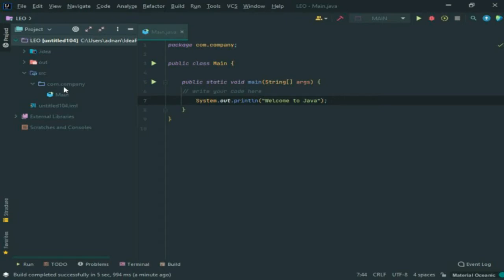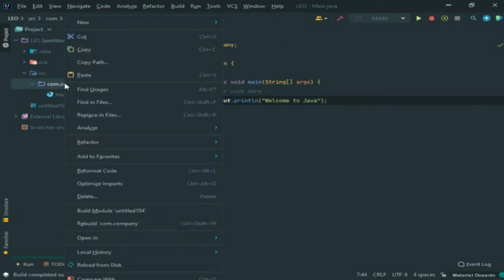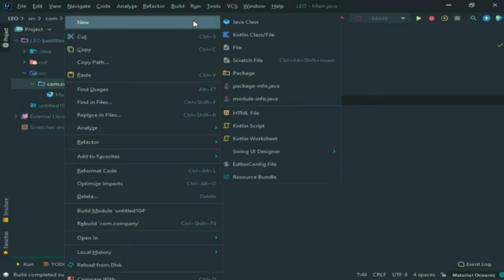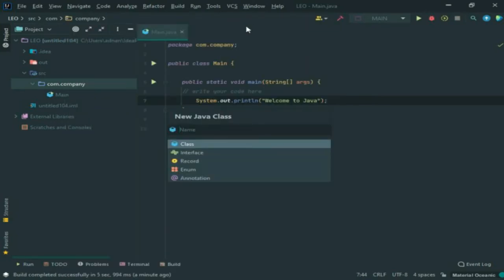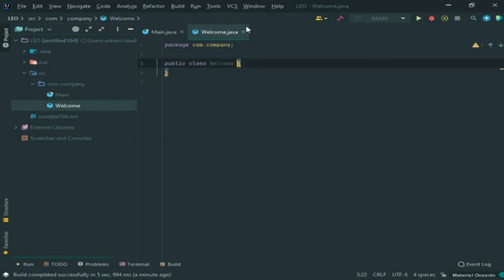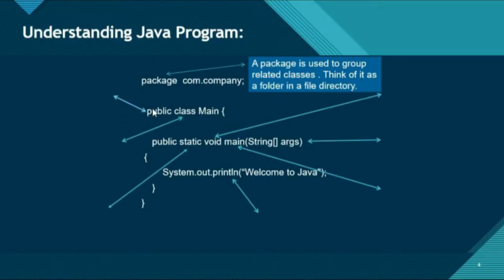If you want to create a new class here, right click on com.company and then new and then Java class. Like I will create here welcome. So you guys can see that our class has been created and this is going to be stored in our Java package. So whenever you create a new class, it is going to be stored in your Java package. So guys, let's move on.